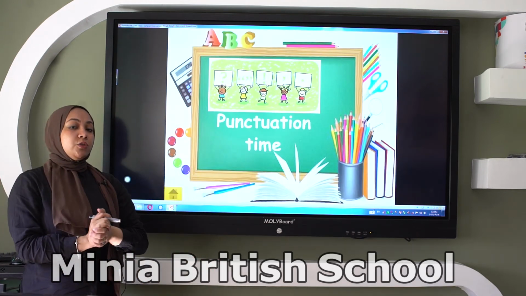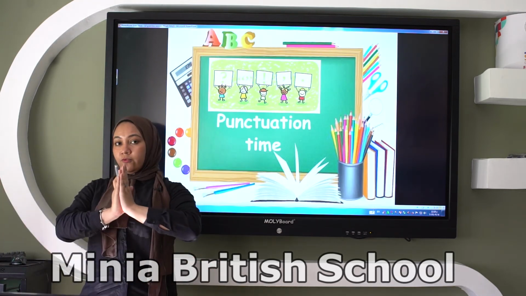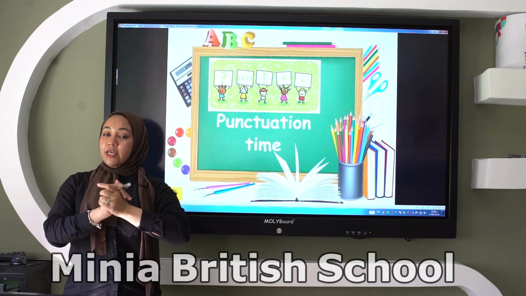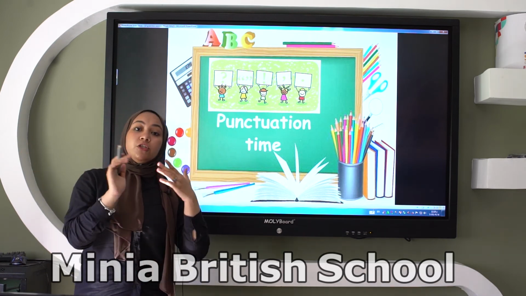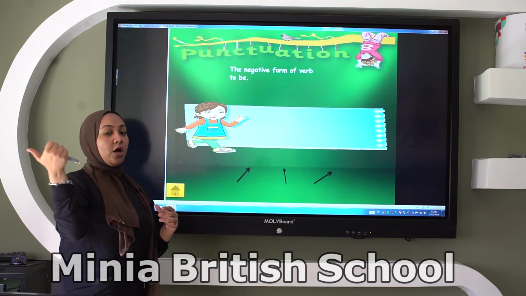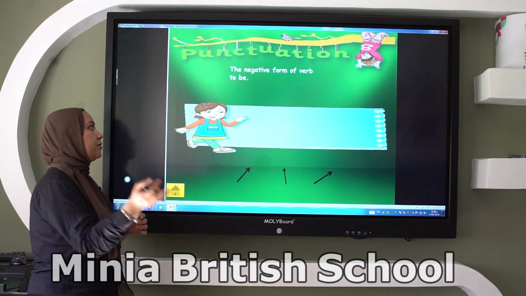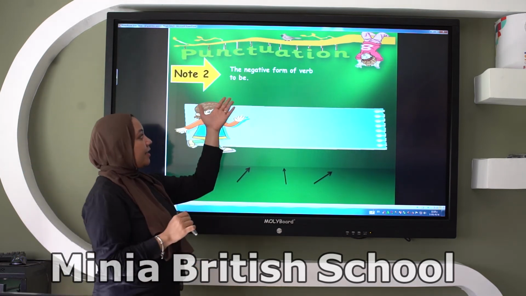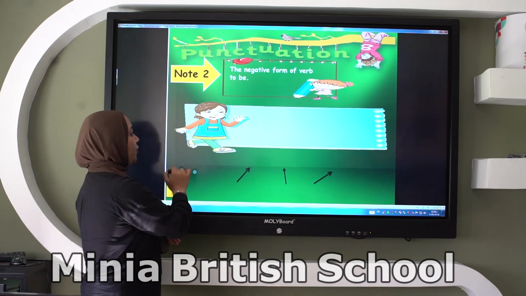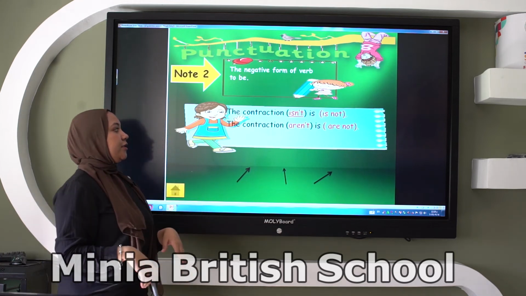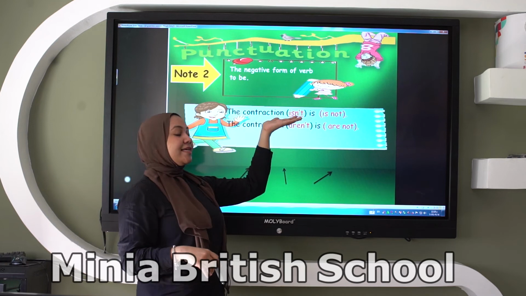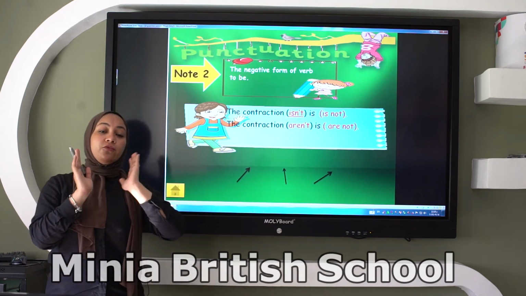Now, in the punctuation time, do you remember the short form and the long form? Today in the grammar, we're going to teach you the short form of am not, is not, aren't, okay? Are not. The negative form of verb to be, we know. Here, this is a contraction, isn't. Isn't is the short form.